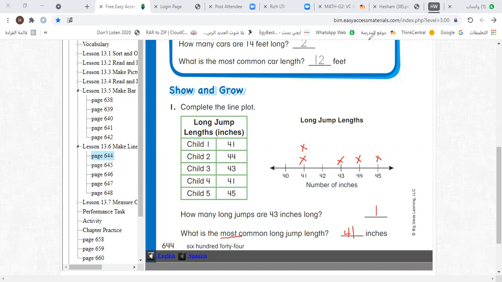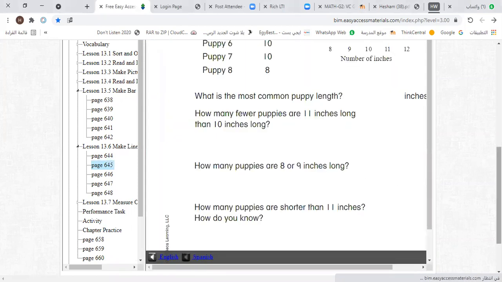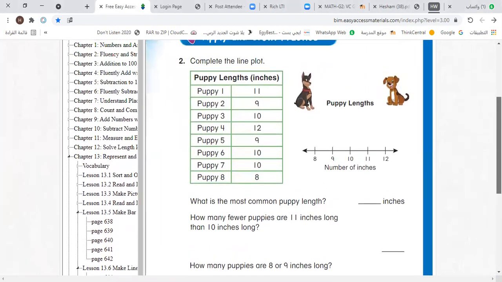Okay. Now let's move to the next page to answer question number 2. Page 645 and question number 2. In question number 2, we have this data and we wanted to make this line plot. We wanted to complete this line plot. Okay.